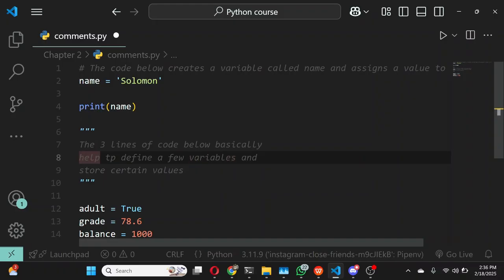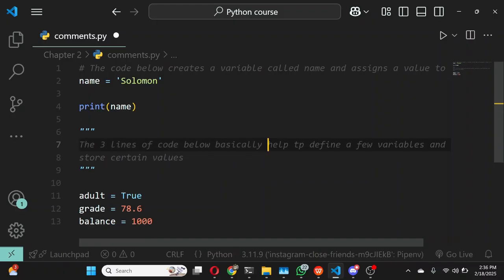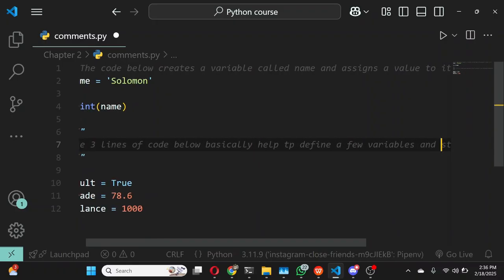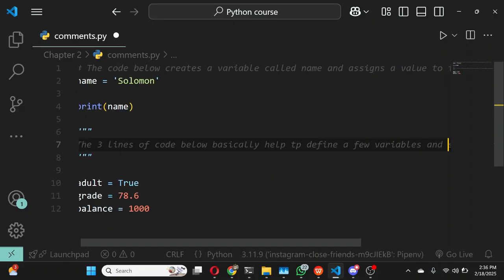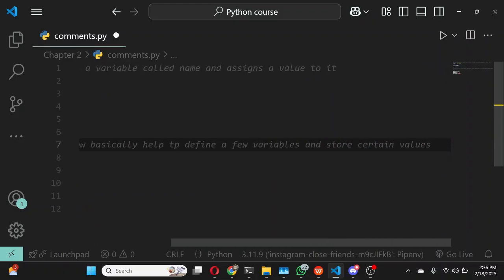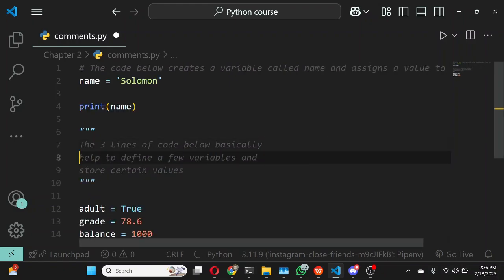If we wanted to write this in a single line, we would have to do this, and then we would also have to do this. You can see that in order to see the remainder, we have to keep scrolling just to see the remaining documentation or comments. So it's just better practice to use a multi-line comment anytime you are going to be writing a description for something which is really long. It makes more sense, and it's cleaner and easier to read that way. So these are the 2 types of comments that we have in Python.